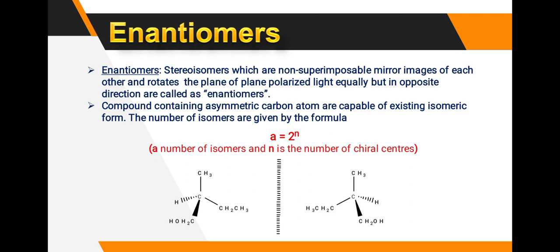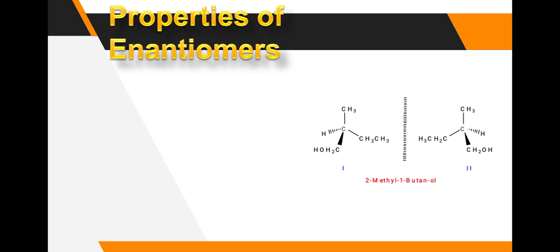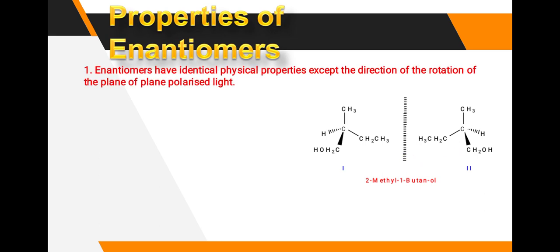Here see, the chiral carbon is there. 4 different groups are attached to the carbon, that's why this is chiral, and this is non-superimposable, so it is enantiomers. Then properties of enantiomers. This is the structure of 2-methyl-1-butanol. Here chiral carbons are present because 4 different groups are attached. These are non-superimposable mirror images, so these are enantiomers. Enantiomers have identical physical properties except the direction of the rotation of the plane polarized light.